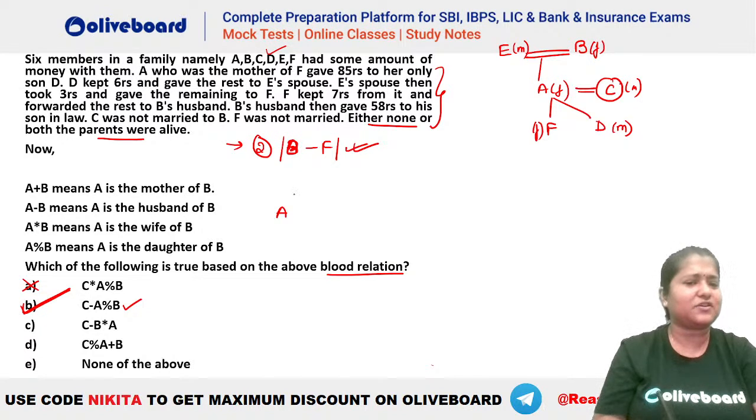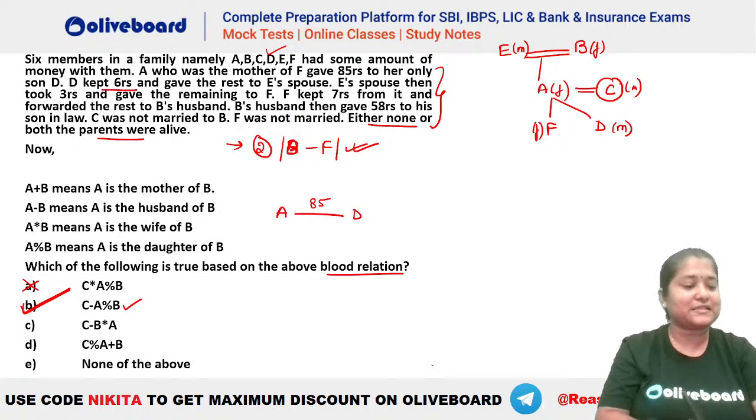ठीक है, B कर लेते हैं because we do not know how much did A keep, right? So let's say we take it as B minus F. ठीक है, B minus F करते हैं. So A, who is the mother of F, gave 85 rupees to her only son. So we know that she is giving 85 rupees to her only son, who is your D. ठीक है, so D will be here.